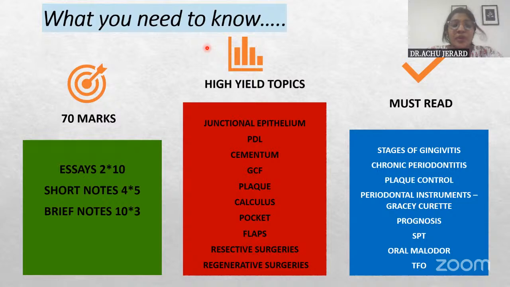With regard to your exam, its pattern is out of 70 marks. You will have two essay questions, four short notes and 10 brief notes, and the mark distribution is written in the slide. Essays will be out of 10, short notes 5 marks, brief notes 3 marks each.